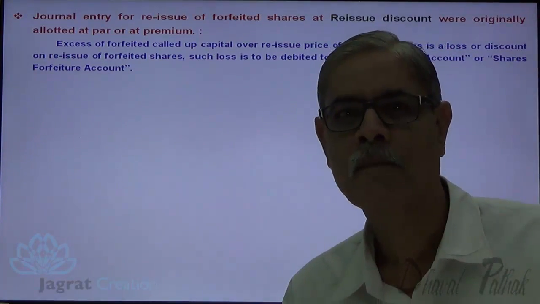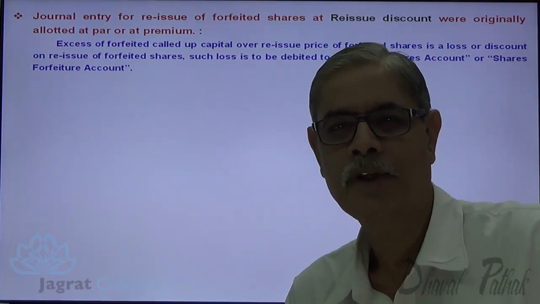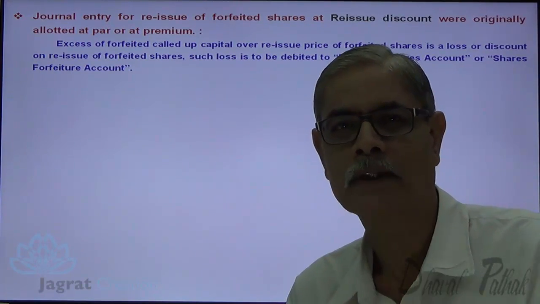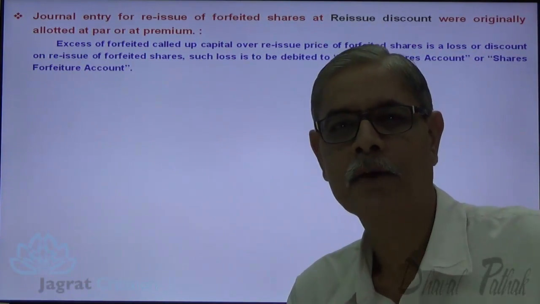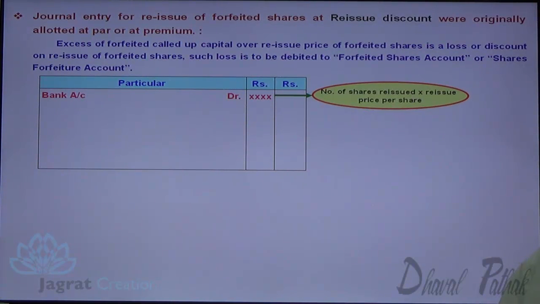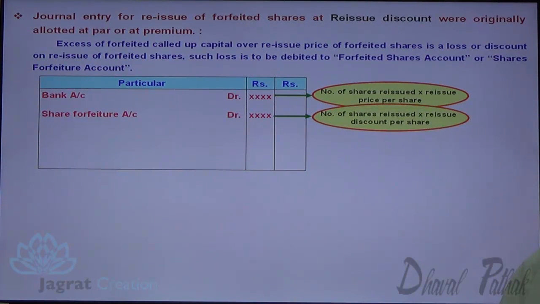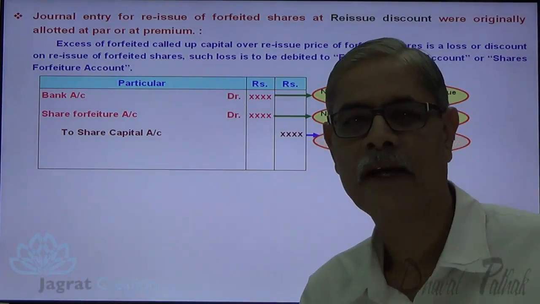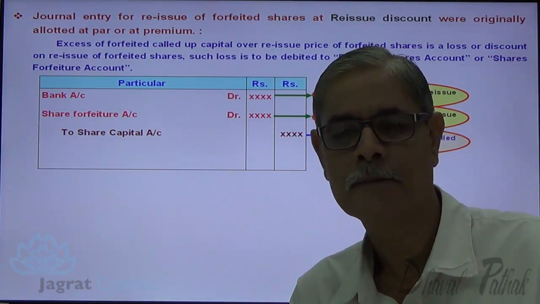Now see, I have already discussed the theory, the three theory points for reissue of shares. Now I want to write down the journal entry for that, and after that we shall take into consideration the sum. Now I write the reissue entry. Bank account debit, number of shares reissued multiplied by reissue price per share. Share forfeiture account, number of shares reissued multiplied by reissue discount per share. To share capital account credit, number of shares reissued into called up capital per share. This is how the entry is recorded at the time of reissue of shares.